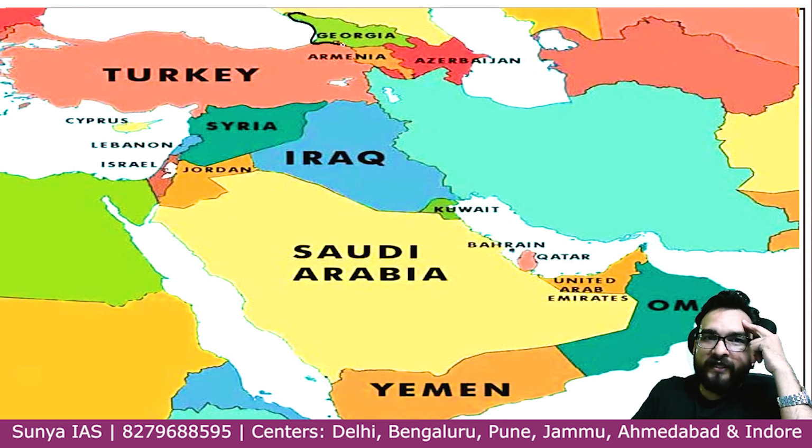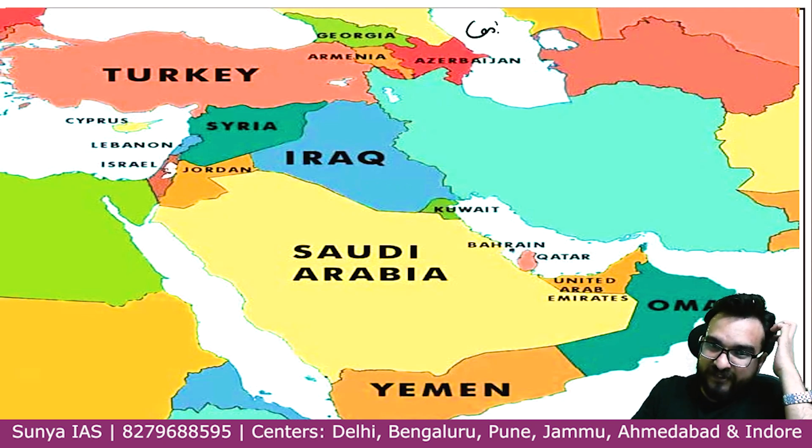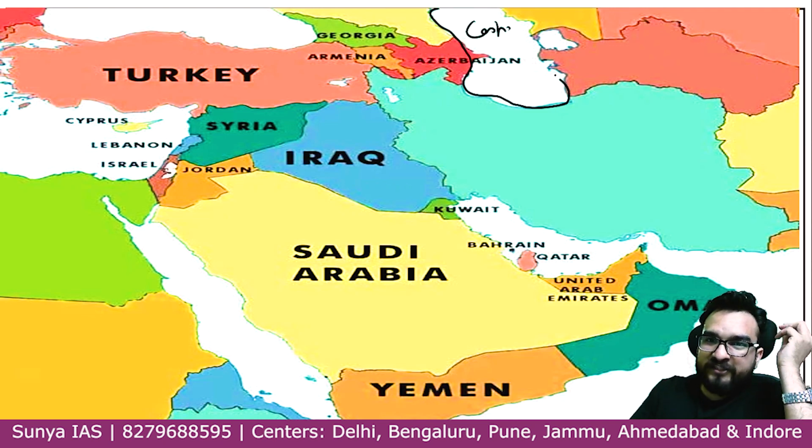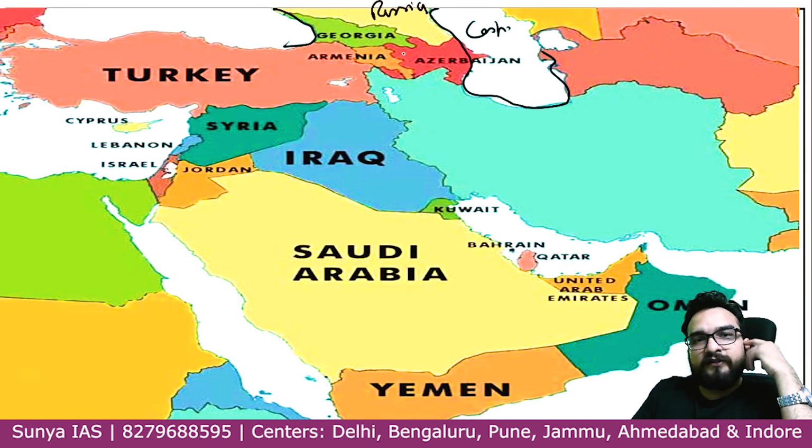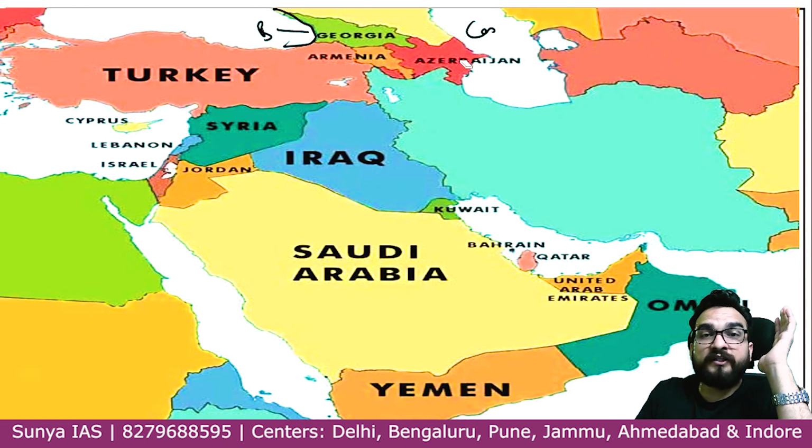So you will create that Georgia, Armenia, and your Azerbaijan, guys. Understanding? So focus how you have to do. This is your Caspian Sea. And Caspian Sea is basically separated from Black Sea by these 3 countries, and above is Russia. And these 3 countries, you have to remember that Georgia is touching Black Sea, Azerbaijan is touching this particular area, that is Caspian Sea. Armenia is in the middle one, so it is not touching any sea, guys. Over here, neither Black, neither Caspian.